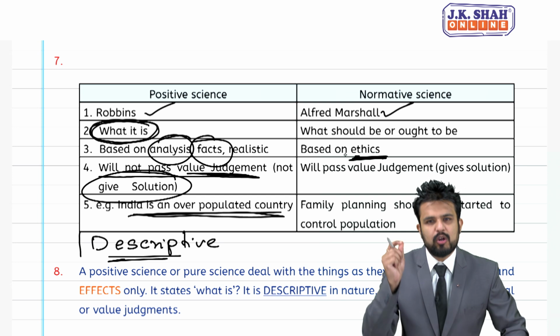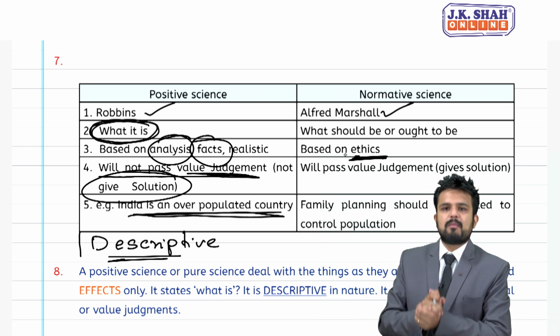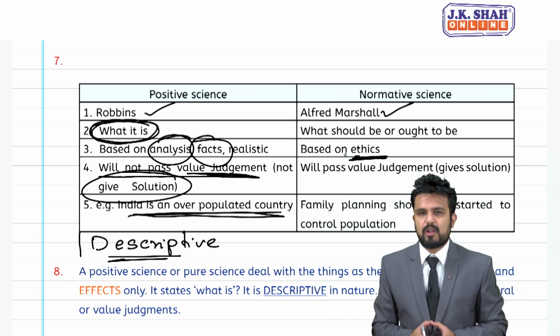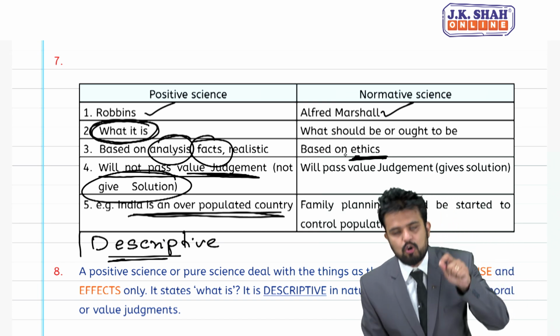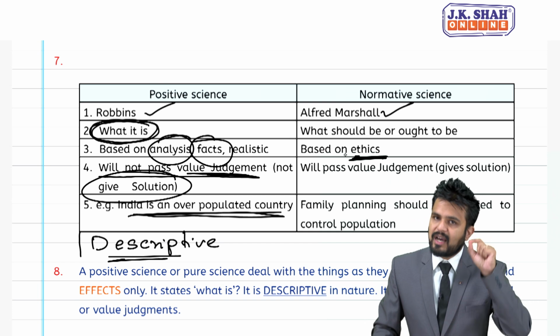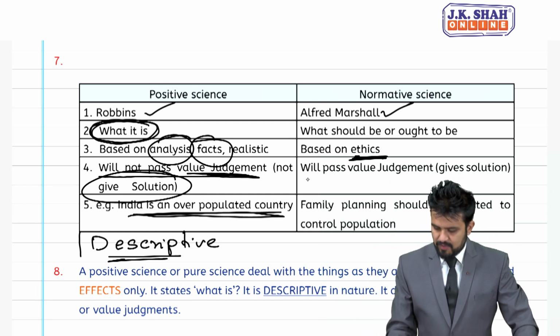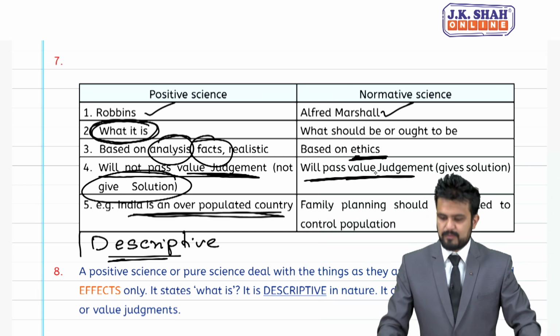It will always support a good cause. And students, normative science is against neutrality. It will not support neutrality, because normative science will always support a right cause, a correct situation, and will always give a solution to the problem. So I have written will pass value judgments, will always give the solution.